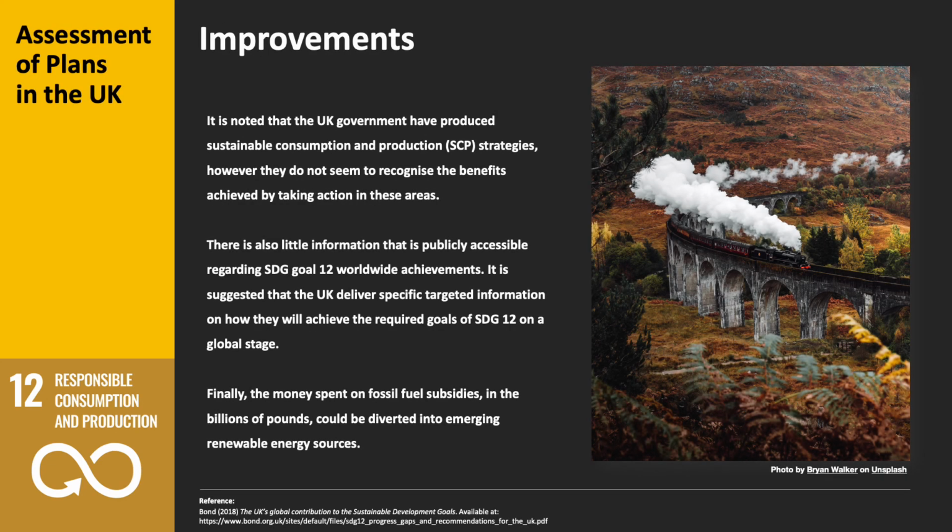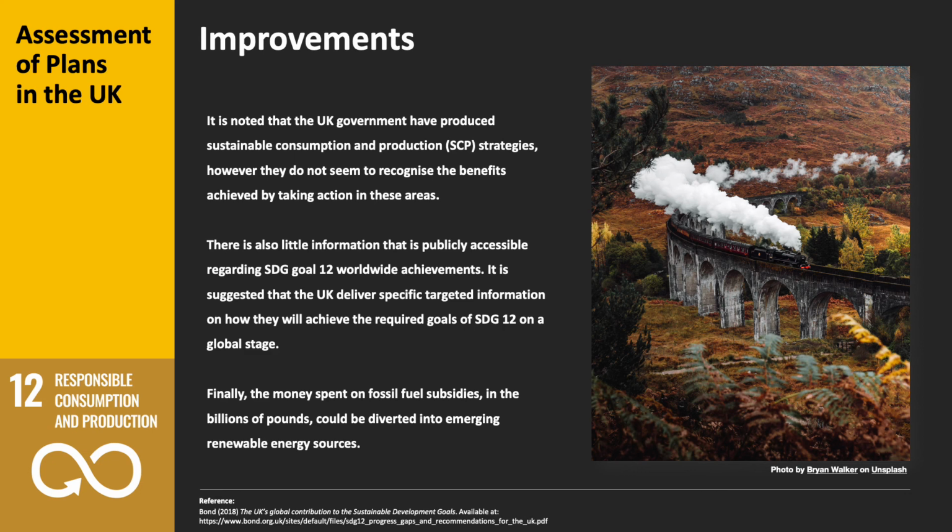So improvements. What can be done? So it's noted that the UK government have produced sustainable consumption and production, so the SCP strategies. However, they do not seem to recognise the benefits achieved by taking action in those areas. There's also little information that's publicly accessible regarding the SDG Goal 12 and its worldwide achievements.